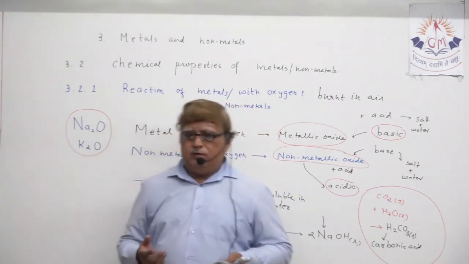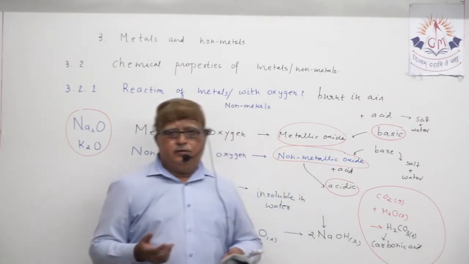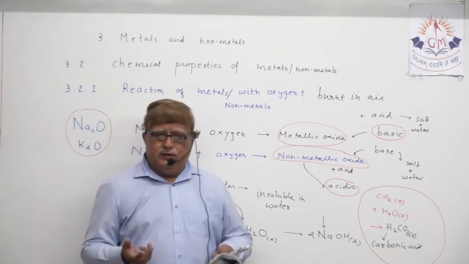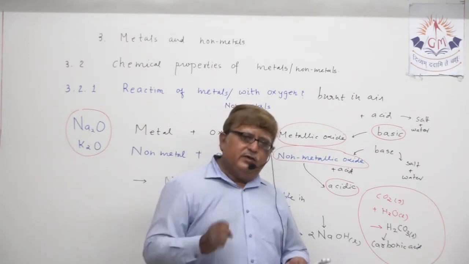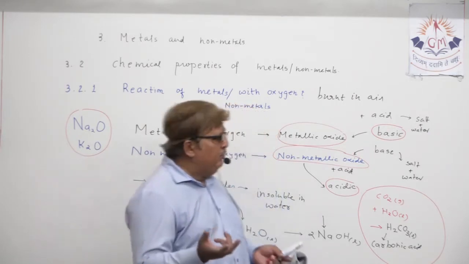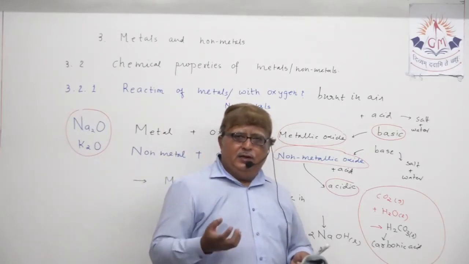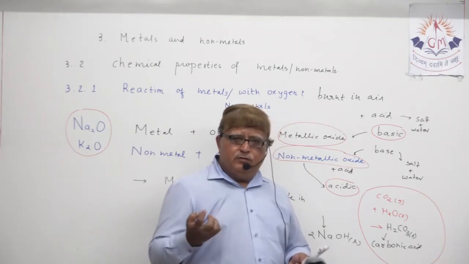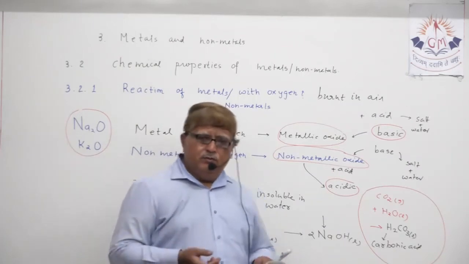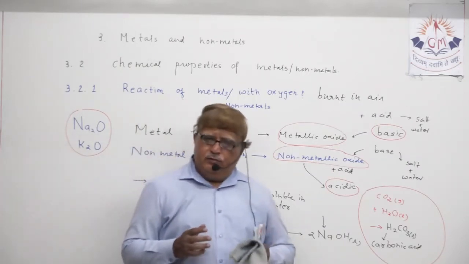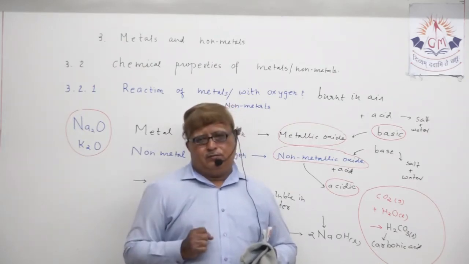When potassium reacts with oxygen, it forms potassium oxide. When calcium reacts with oxygen, it forms calcium oxide. So you can write any equation, not necessarily the one mentioned in the textbook. They also mention an equation which we studied in chapter number 1: when aluminium is burnt, it reacts with oxygen and forms aluminium oxide, Al2O3. That you all know. Understand? My point is that it is not necessary that you go by that only.